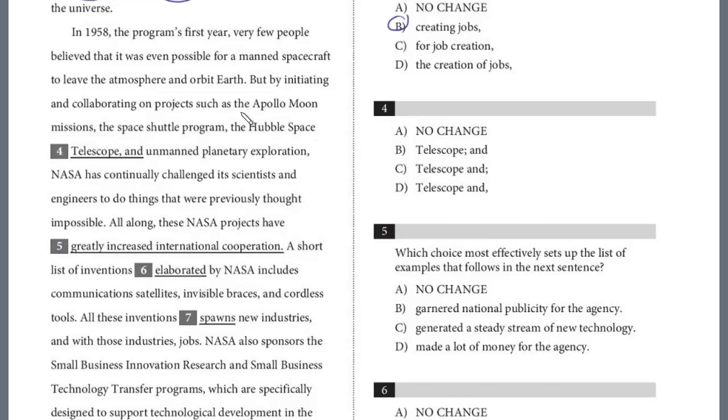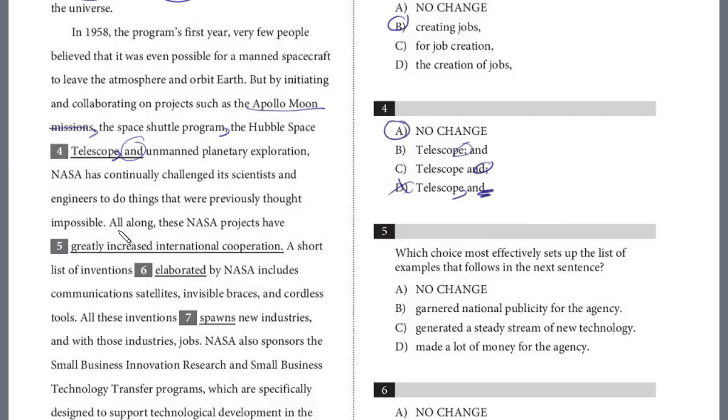We're really listing these projects by NASA, right? The Apollo moon missions, that's one, comma. The Space Shuttle program, comma. The Hubble Space Telescope, comma. Then we have the Oxford comma and the and. We're just listing these. We certainly need a comma here, not a semicolon. That separates 2 independent clauses, and the Oxford comma always appears before the and, not after. And so the answer here is A, it's no change.